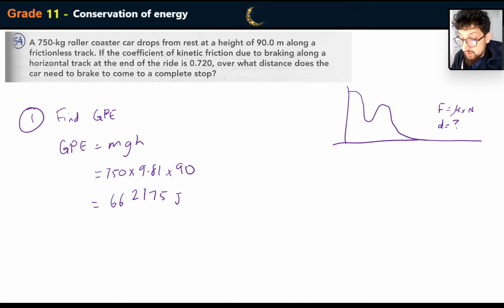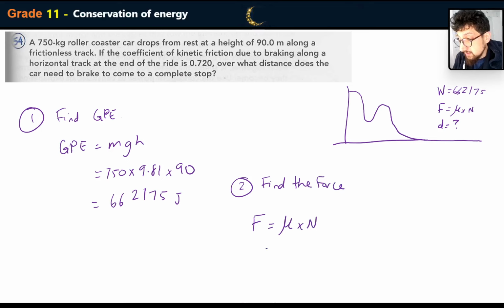Now the next step would be to just find out, because we have the change of energy, and so we have the work, right? Because it's the same as the change of energy. So we can work out the force. Let's find the force first, which is going to equal... we're looking at frictional force here, 0.720. That's from the question, right there. And then the normal force we're going to have to work out.